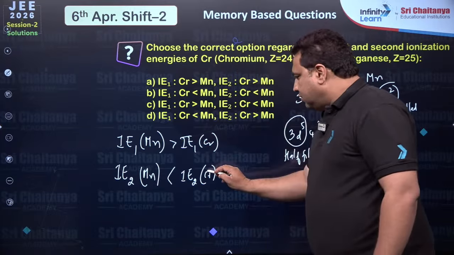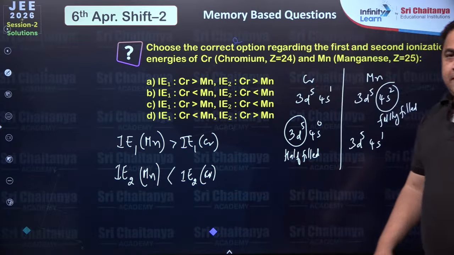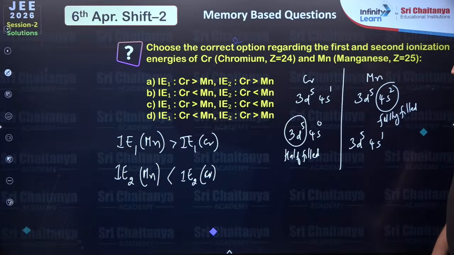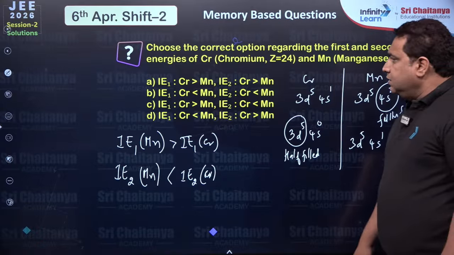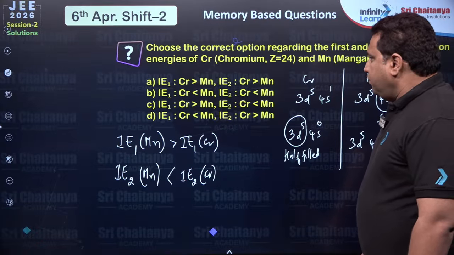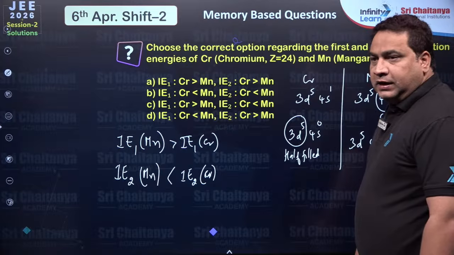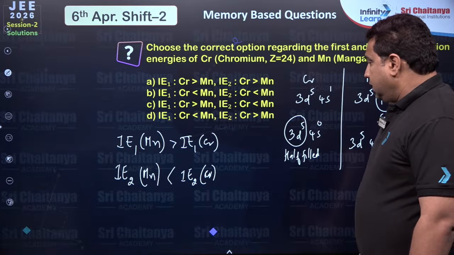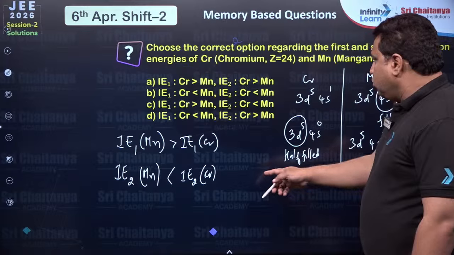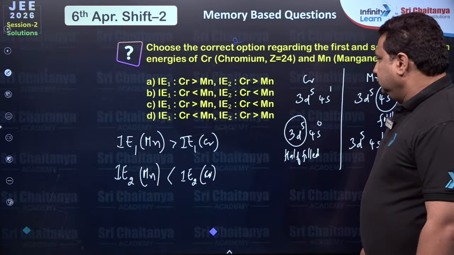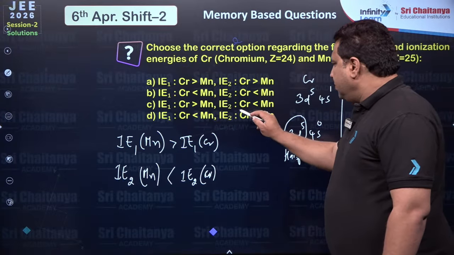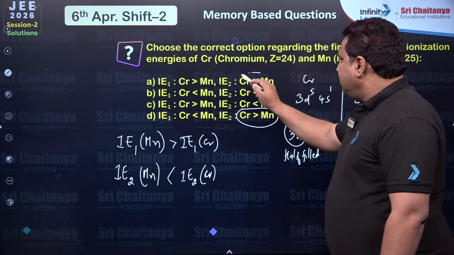All of you tell me the answer. What is the answer? So ionization energy 1, manganese is greater. Correct? Right, everyone tell me the answer. And ionization energy 2, chromium is greater. So here you can see chromium greater than manganese, chromium greater than manganese.